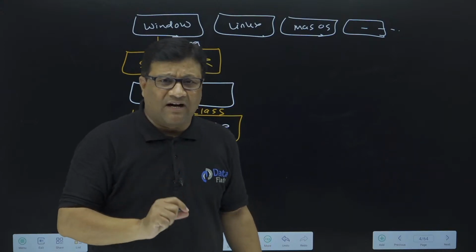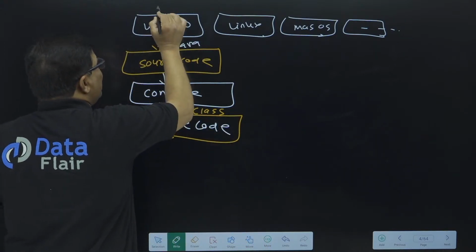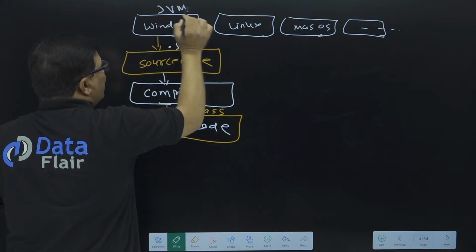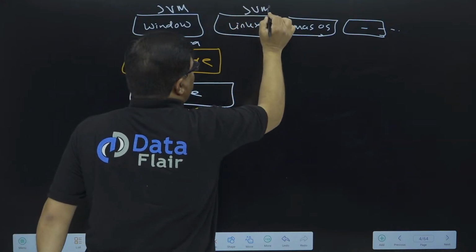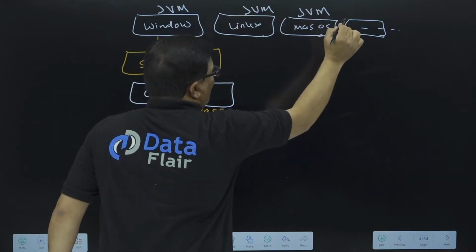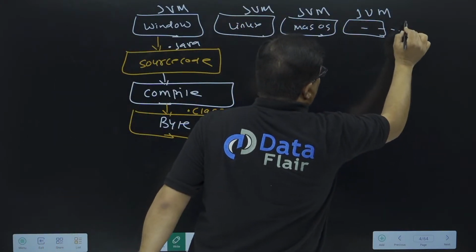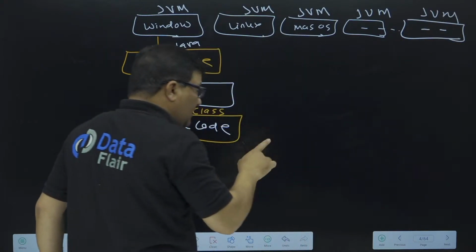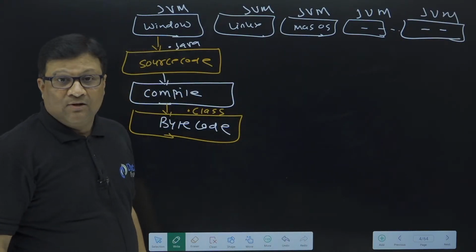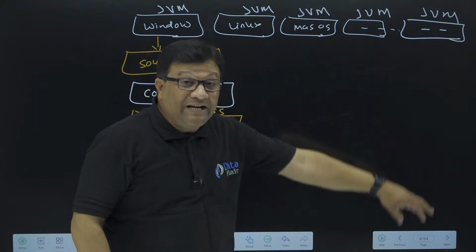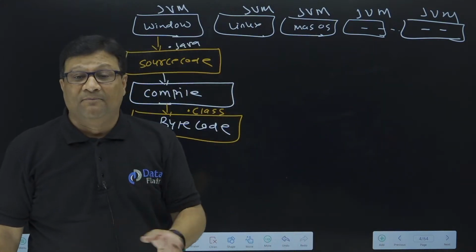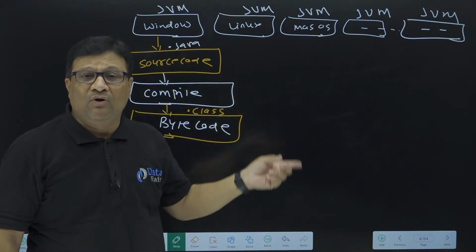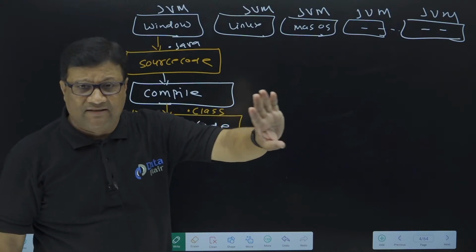That converter is JVM. The responsibility of JVM is to convert this bytecode into machine code and display the output. So if JVM is available on every operating system, this bytecode will easily execute on every operating system, right?